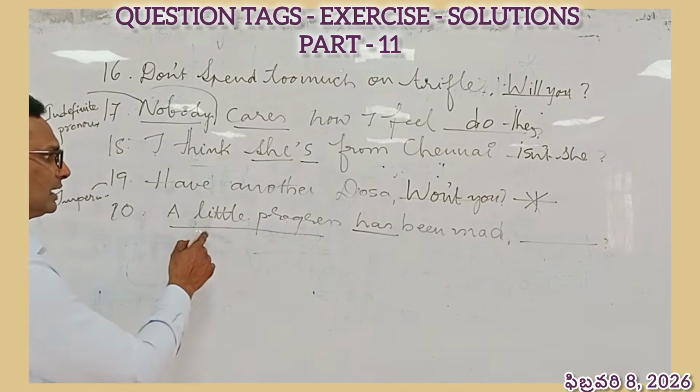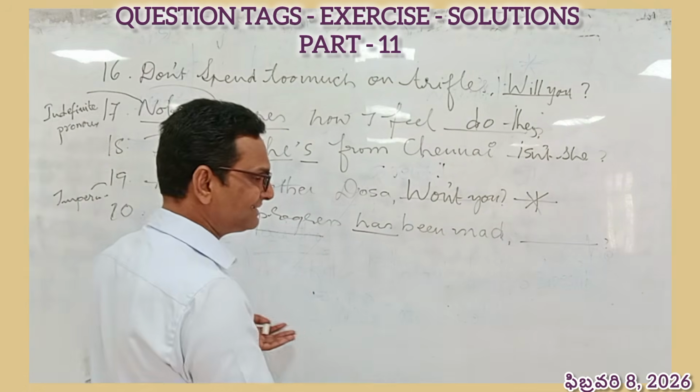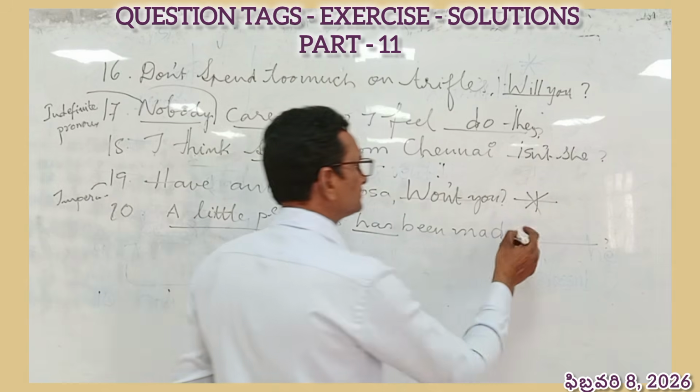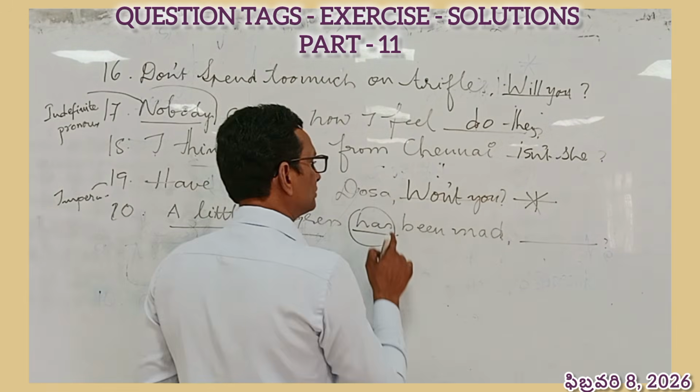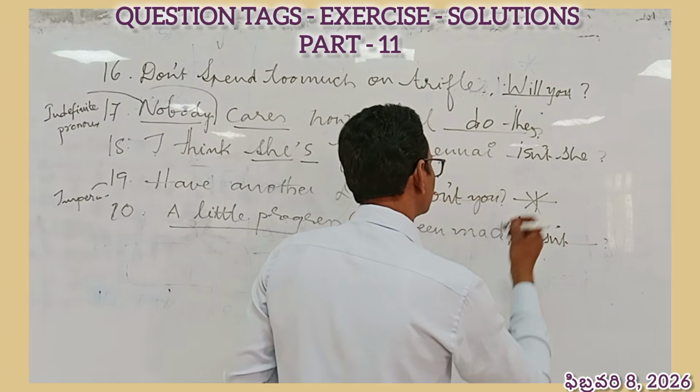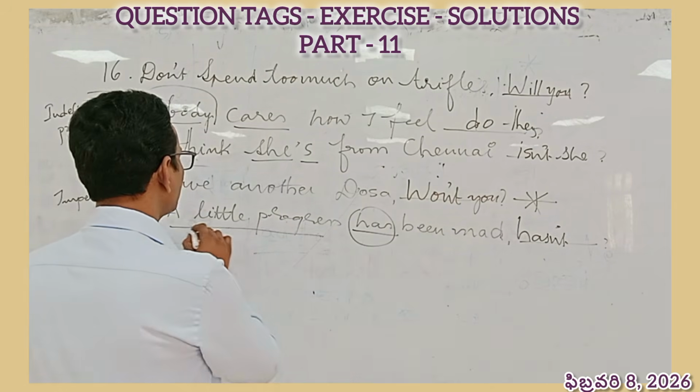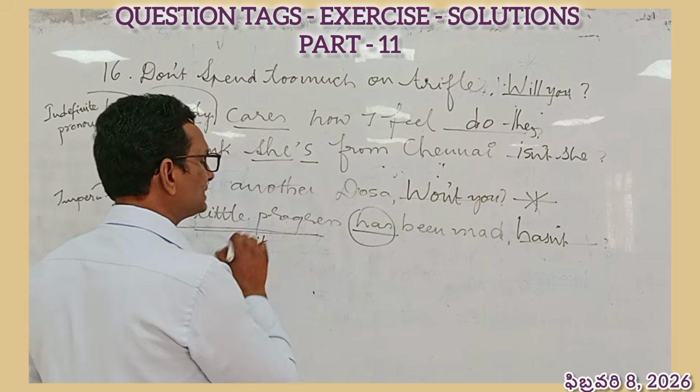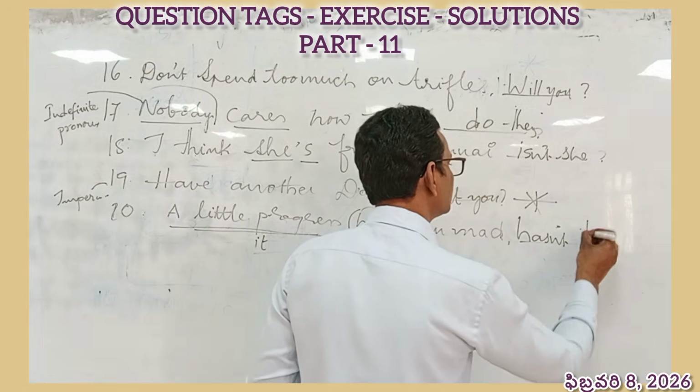Number 20, a little progress has been made. A plain statement. So, has is the helping verb, positive. So, it will turn out to be hasn't. And a little progress comes under subject, so we can probably say it is it, hasn't it?